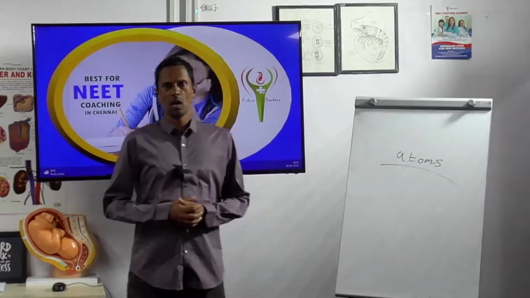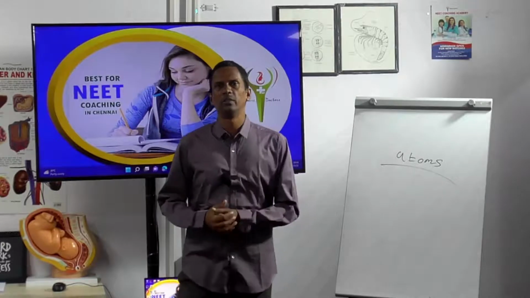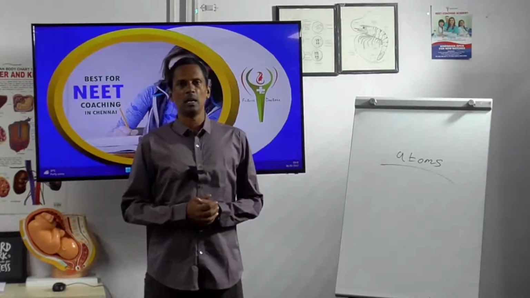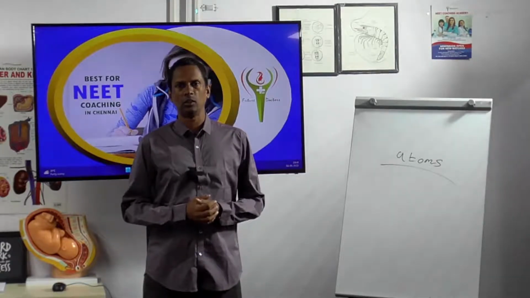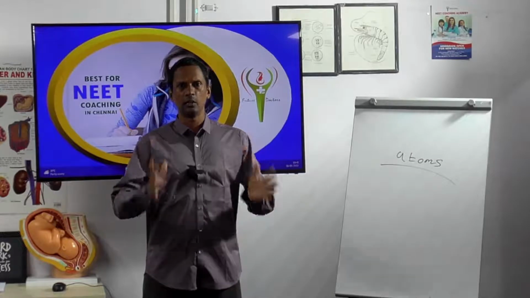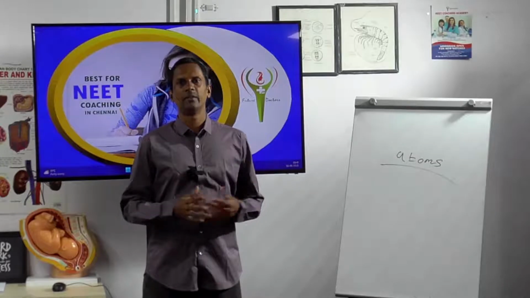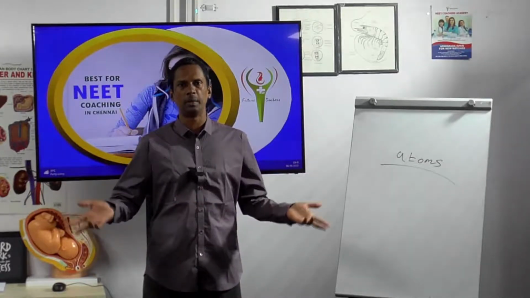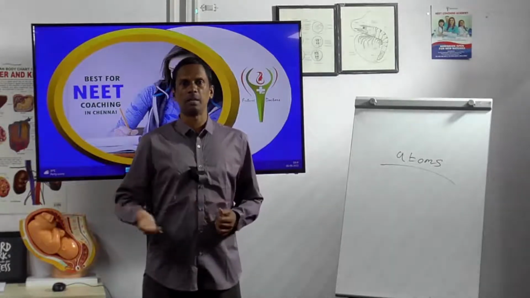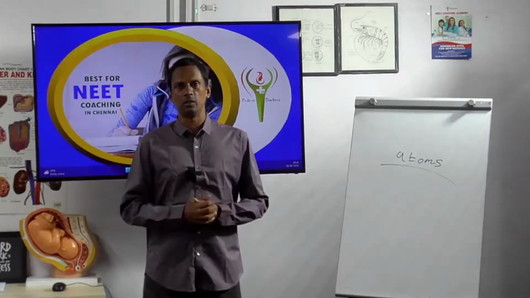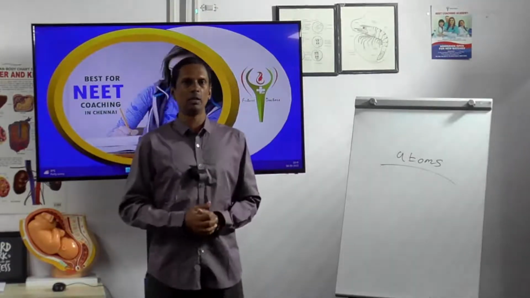Good day students. Now we are going to see an important chapter in the NEET physics session, which is atoms. You know very well about atoms. Atoms constitute the nucleus and electrons. How is the position of the electron, whether it's in circular orbital motion or elliptical motion, or which type of motion it is? What is the speed of the electrons, and how are the electrons rotating around the nucleus? This is the important contribution that we are going to see in this chapter.